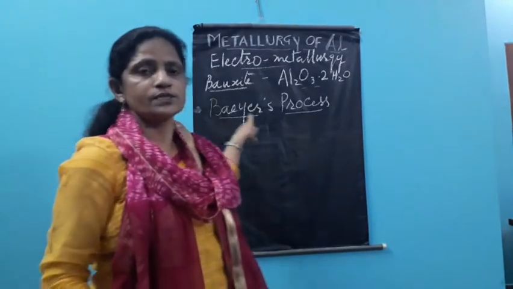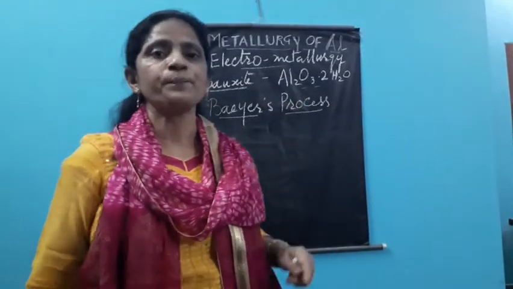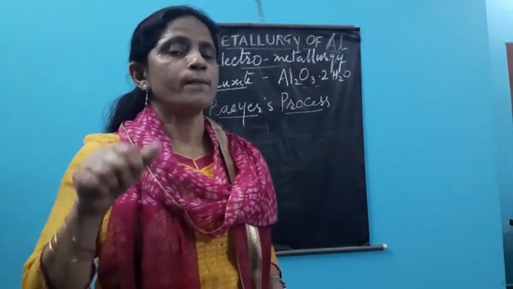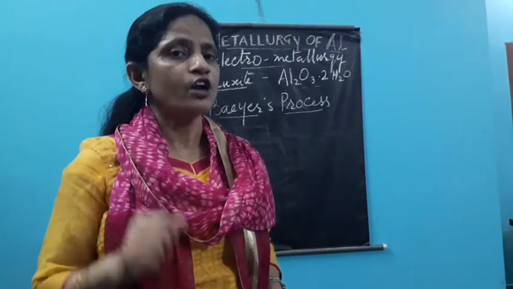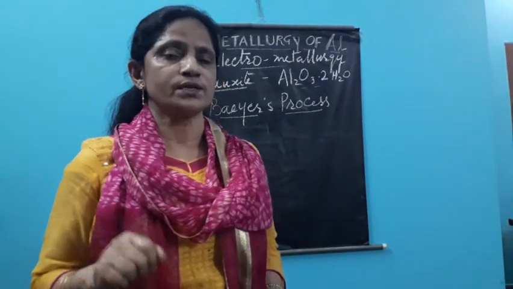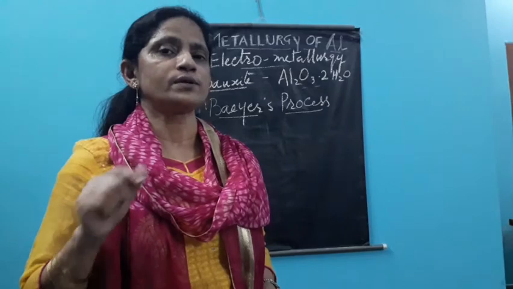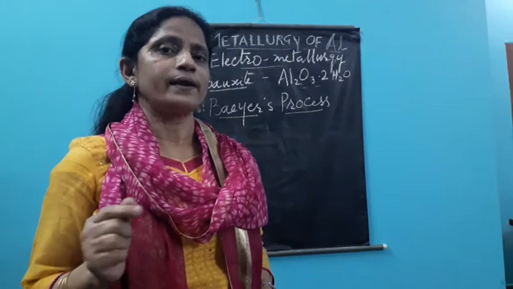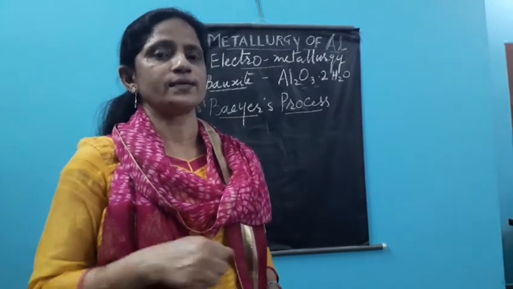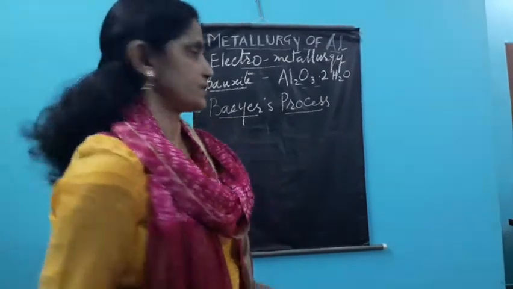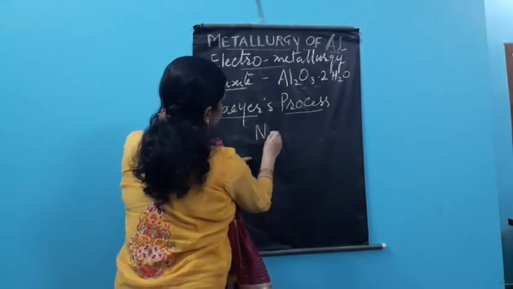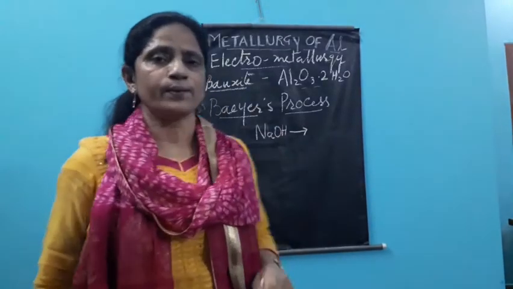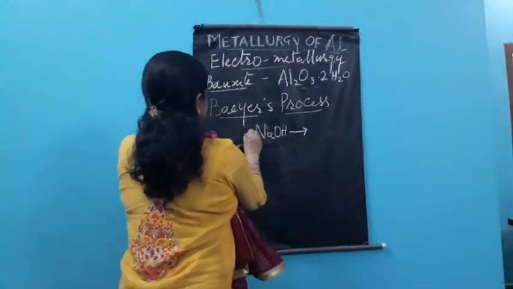In the Bayer's process, what is the procedure here? We do the separation of the impurities from the ore by using a solvent, and the solvent which we use is concentrated solution of sodium hydroxide. We can use potassium hydroxide too, both of these are equally used, but just now as an example I am using sodium hydroxide. So we take a concentrated solution of NaOH.